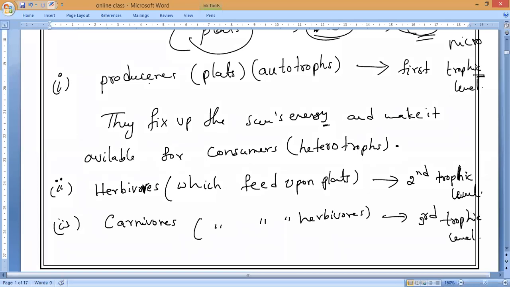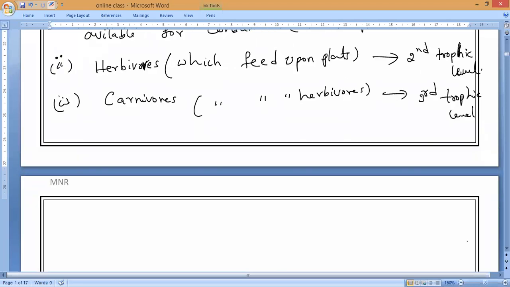Now carnivores will again be of two types: large carnivores and small carnivores. Large carnivores, what is another name? Also we can call them tertiary carnivores, or top carnivores, which eat the small carnivores.